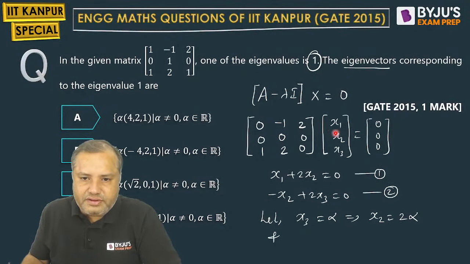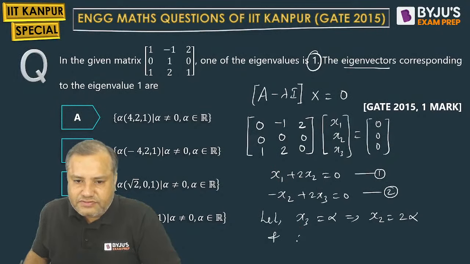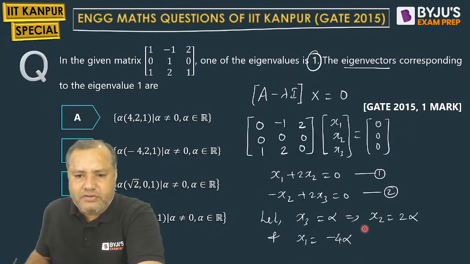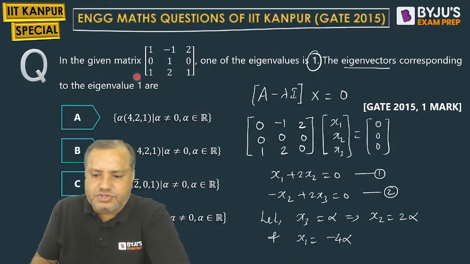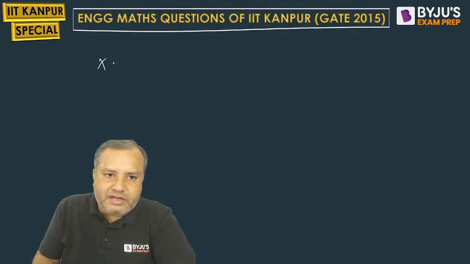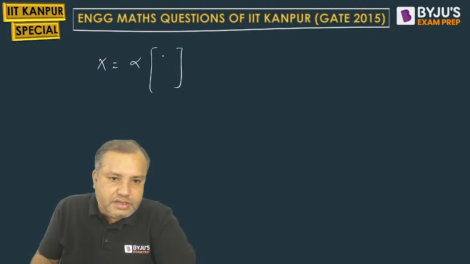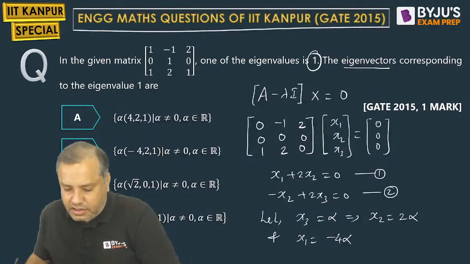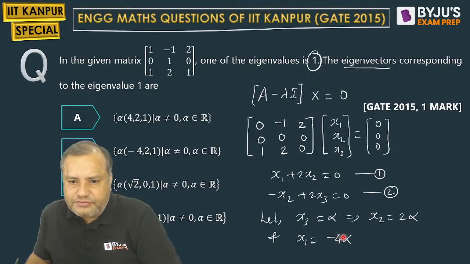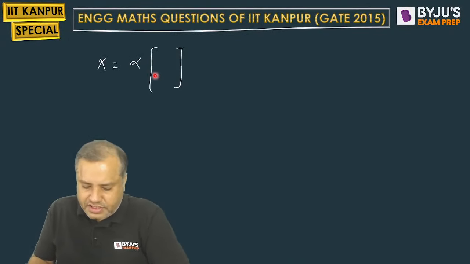And what about x1? X1 will be minus 2x2, which means minus 4 alpha. Oh, I have got the eigenvector. I have got my eigenvector, students. My eigenvector is alpha common from all the elements, and if I take alpha common, I am getting minus 4, 2, and 1 as the coefficient.